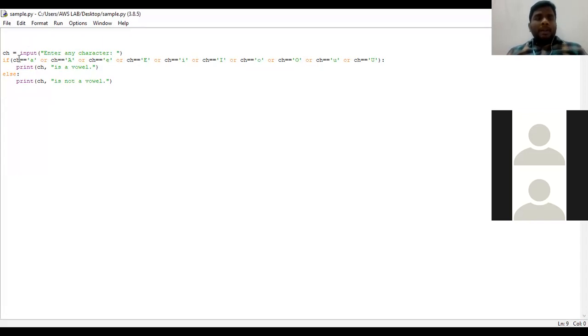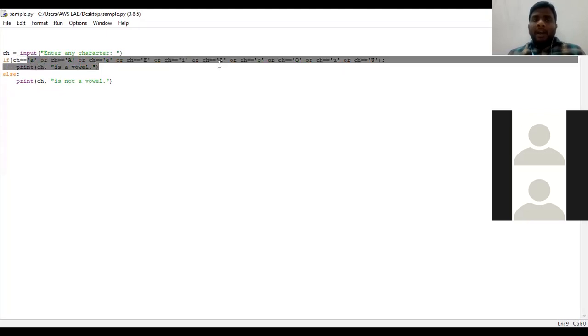So let's check now. Is uppercase P equal to a? No. Is P equal to capital A? No. Is P equal to capital E? No. So the interpreter checks all the 10 conditions which are available in the if statement.